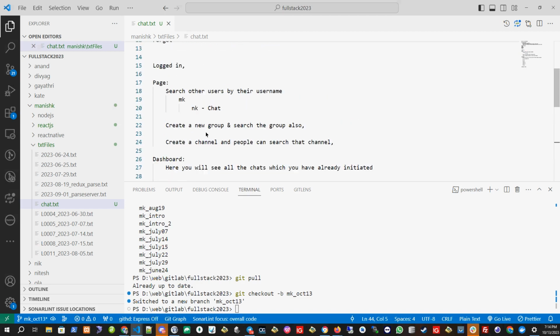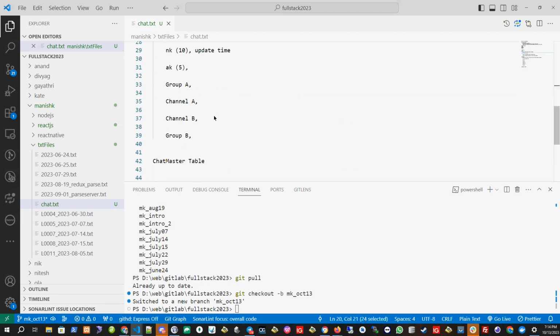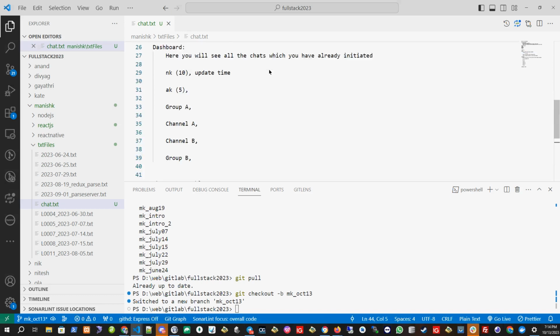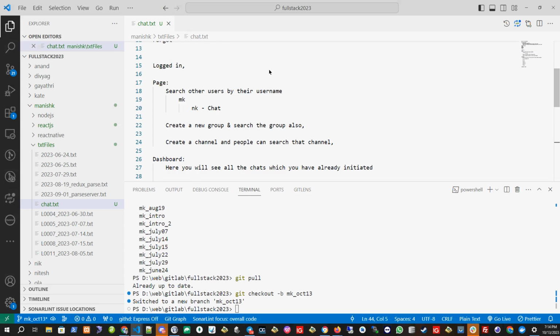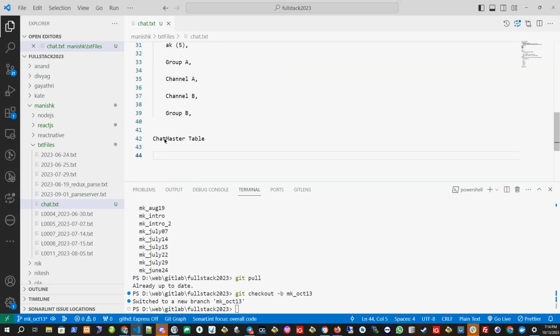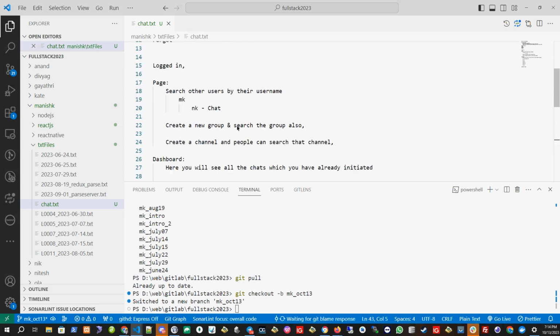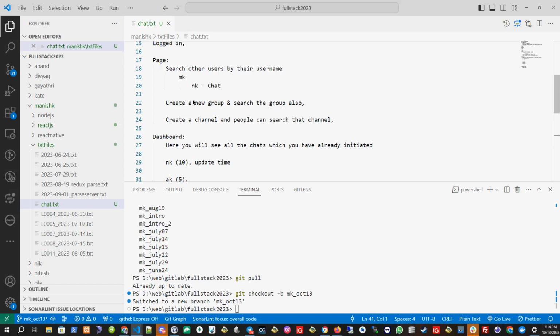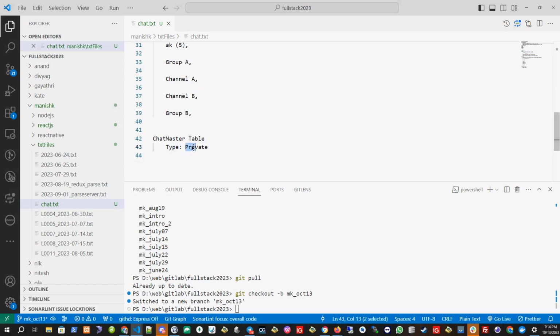What will be the entry? Let's say I will create a chat master table, and I want to give something that tells this is a private chat. So maybe I'll say type. Type is a private chat, because for the group we will create a type group, and for the channel we'll create the type channel. Now this is a private chat, so I will create a type private.